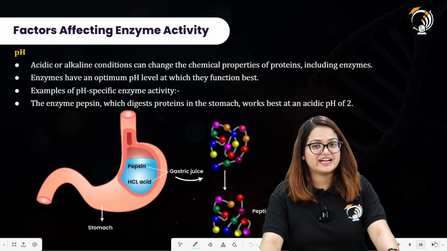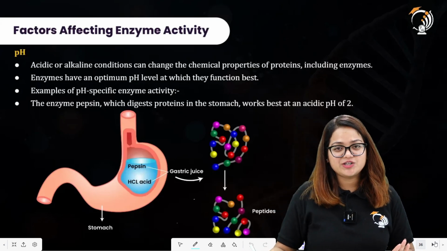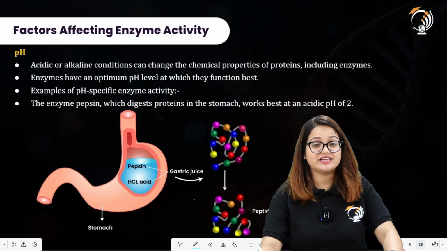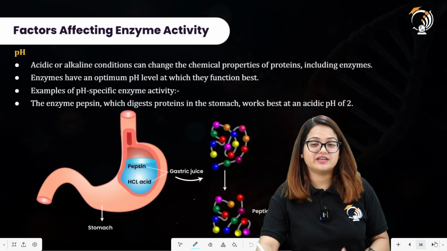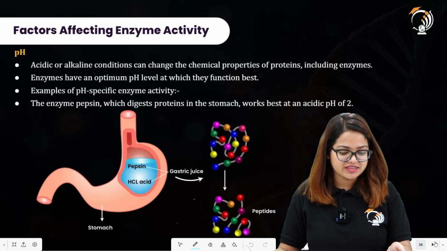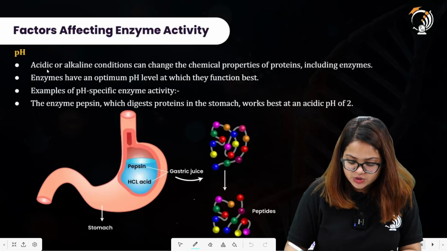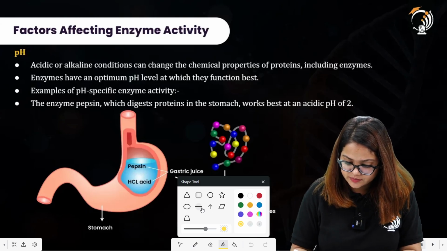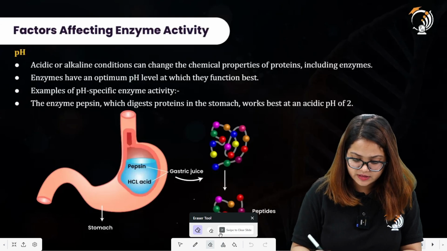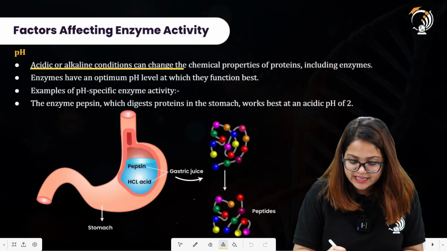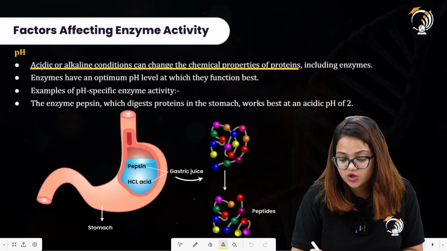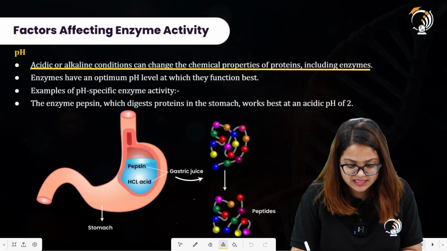Another factor is pH. We had talked about the temperature and its effect on enzyme activity. Now we will talk about pH and its effect on enzyme activity. Acidic or alkaline conditions can change the chemical properties of proteins including enzymes.